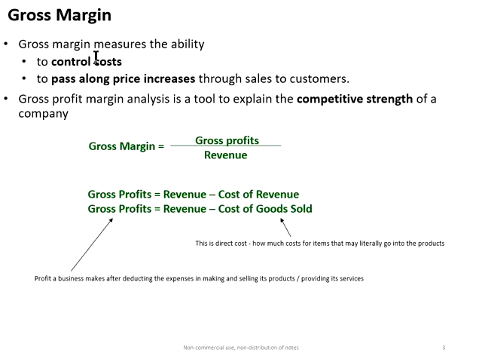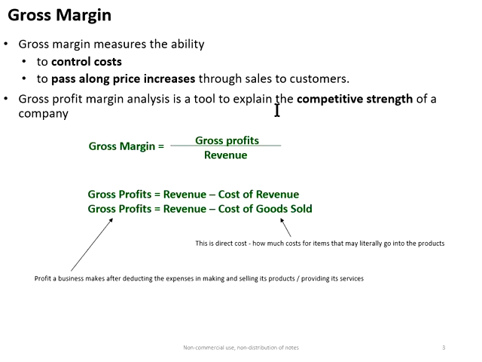It is also a financial ratio that measures the ability of a company to pass along the price increases through sales to customers. So what does it mean? It means a company with high gross margin can pass whatever cost increase in their raw materials or labor costs by raising the price to the customer without losing the customer base.